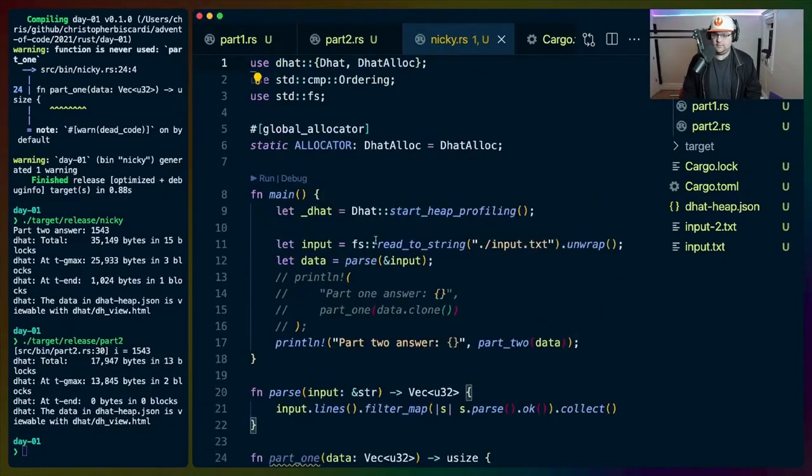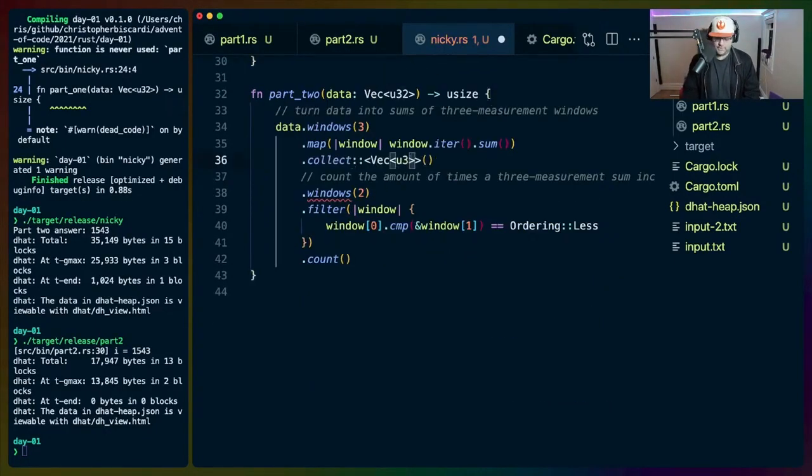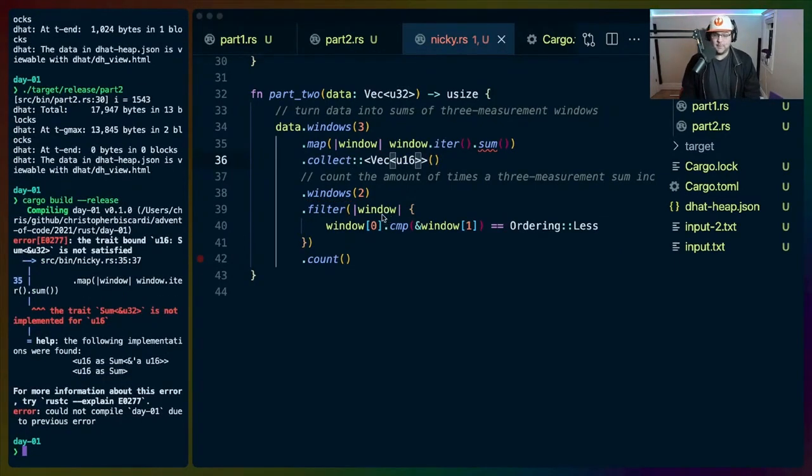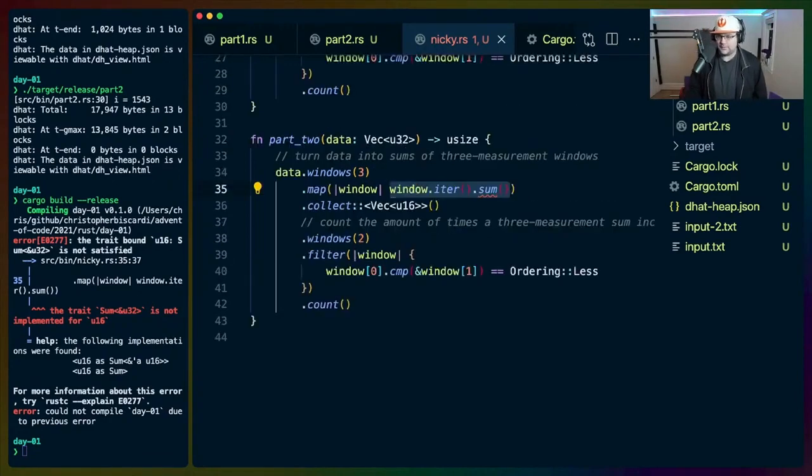Let's see if we can change it to a U16. I can do that for sure. Oh yeah, that would be exactly the same thing, wouldn't it? Sum is not implemented for U16, hilariously. So we would have to actually change some of the other code. Oh, sum U32 is not implemented. Why are we summing U32s?